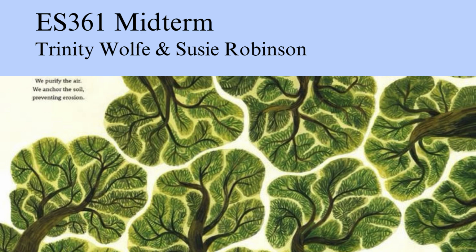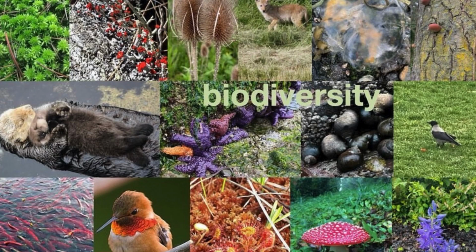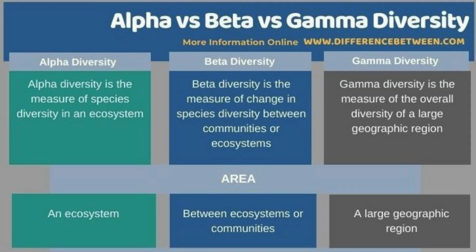To begin, I'll define biodiversity, species richness, and species evenness as we've discussed them in relation to British Columbia ecosystems. Biodiversity is defined as the diversity of life on Earth across multiple levels of biological organization. It encompasses genetic diversity among species, species diversity within communities, and ecosystem diversity across landscapes. Biodiversity includes all living organisms as well as the ecological and evolutionary processes that keep them alive over time. At various spatial scales, biodiversity is described as alpha, beta, and gamma.